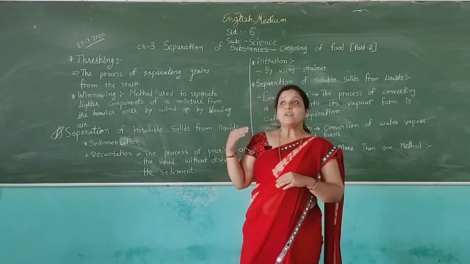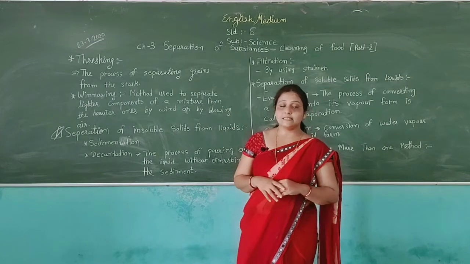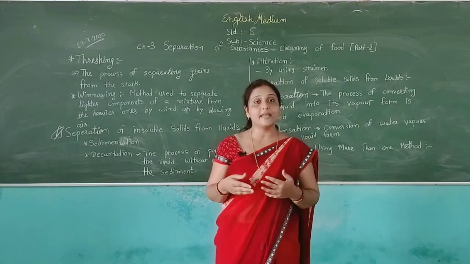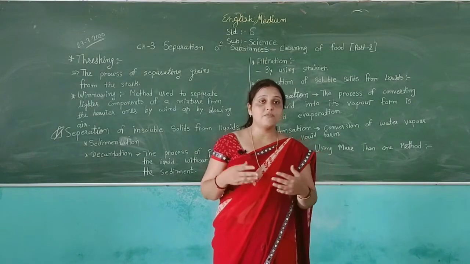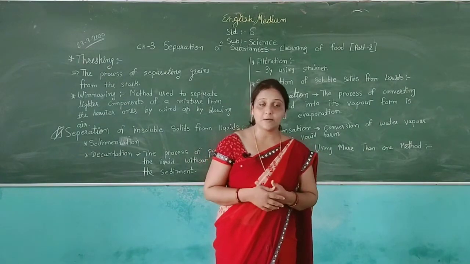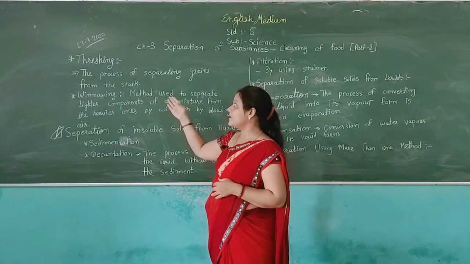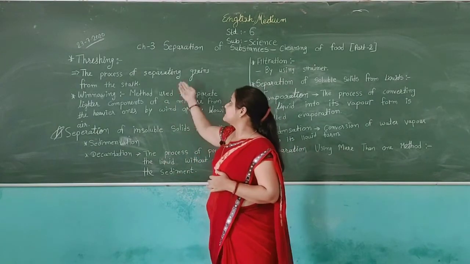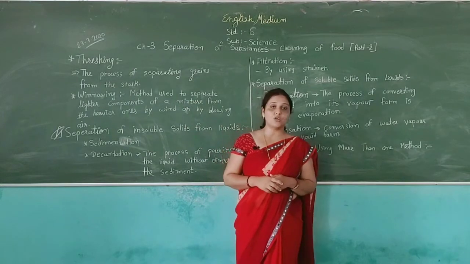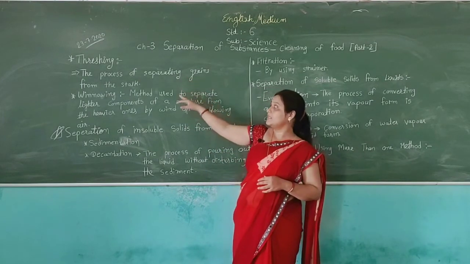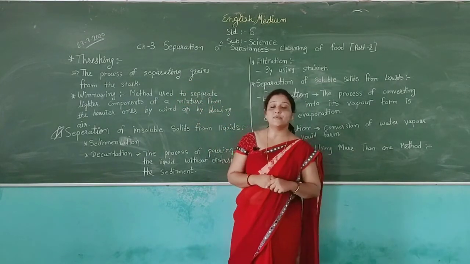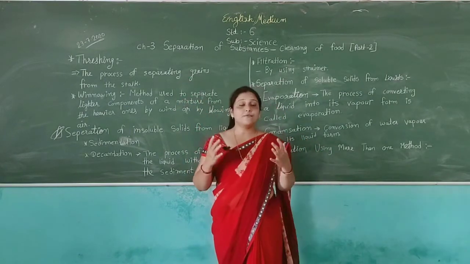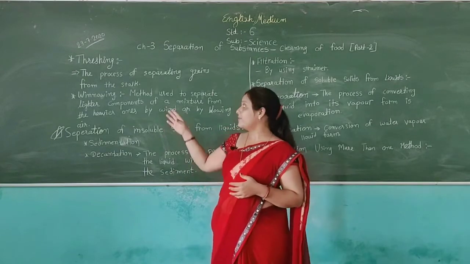Okay students, in our last session we discussed separation methods: hand picking and other methods used to separate substances. We discussed threshing, how the threshing process separates grains from the stalks, which farmers do in different ways.